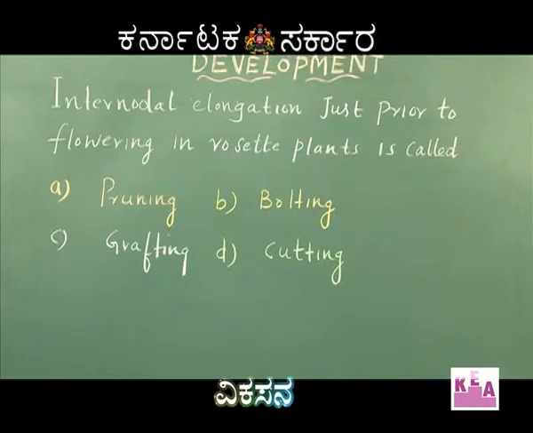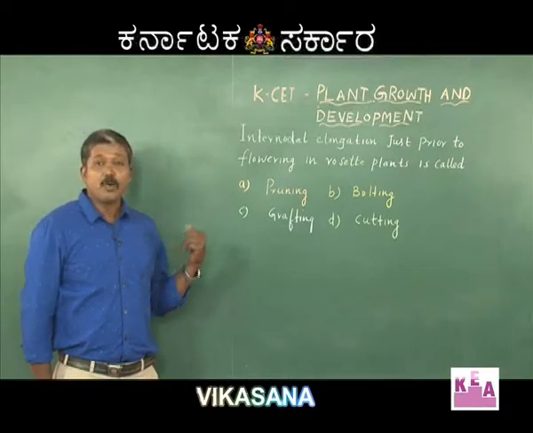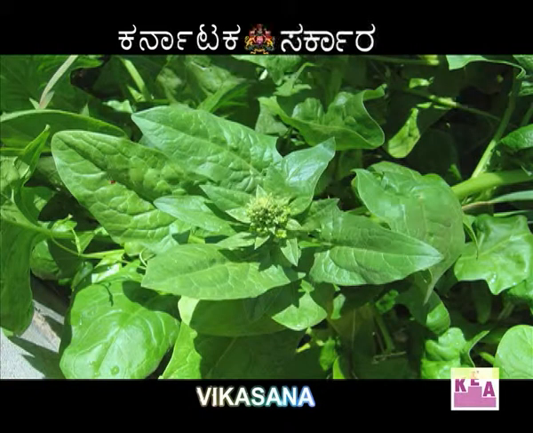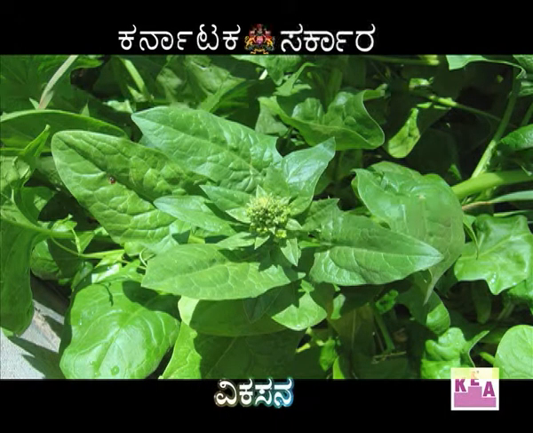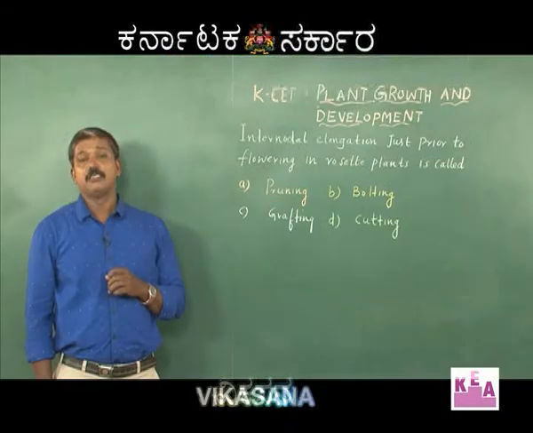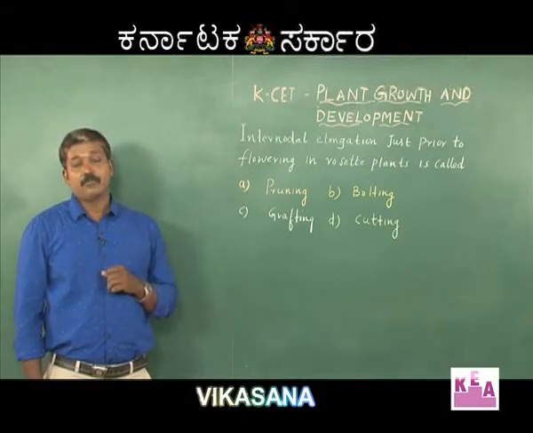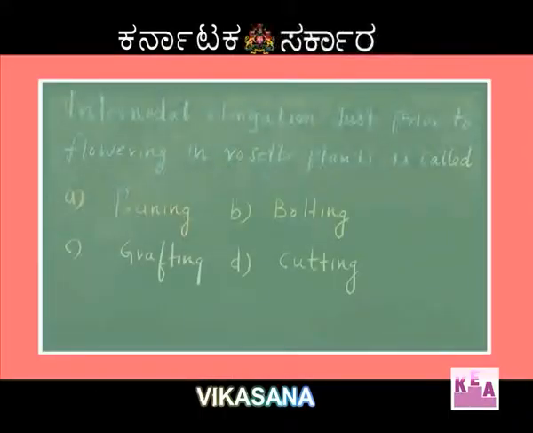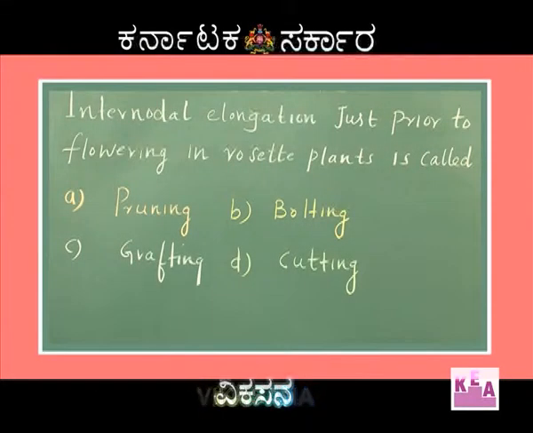The second option, bolting. Bolting is nothing but the rapid internodal elongation in rosette plants like radish, cabbage, carrot, etc. Hence, the internodal elongation is nothing but bolting. This is due to the role of gibberellic acid. Hence, the correct option for this question is bolting.